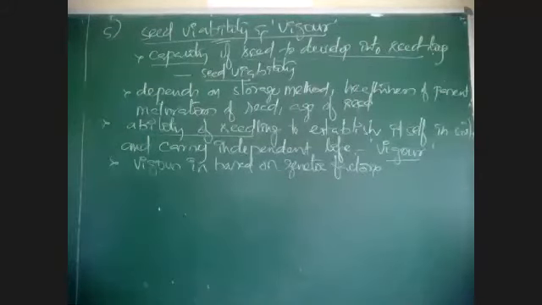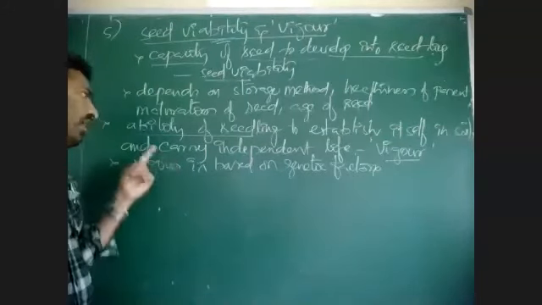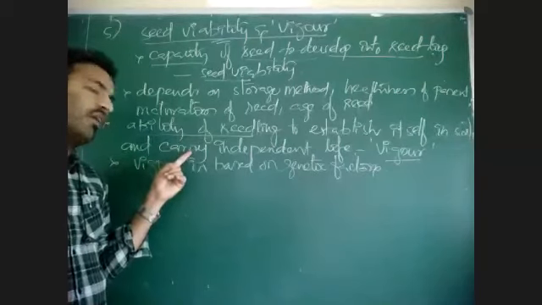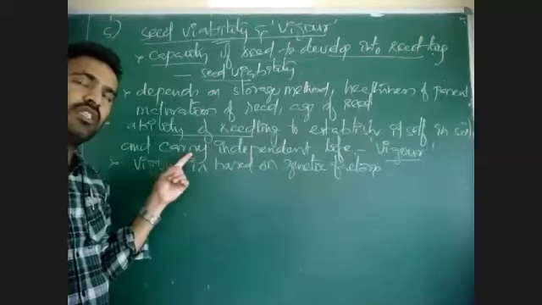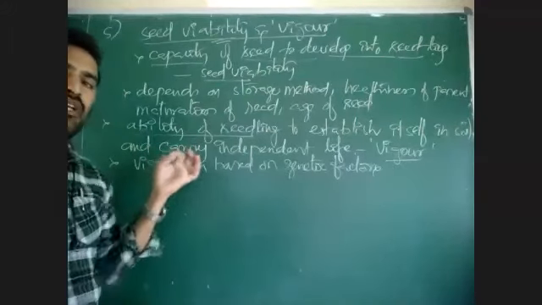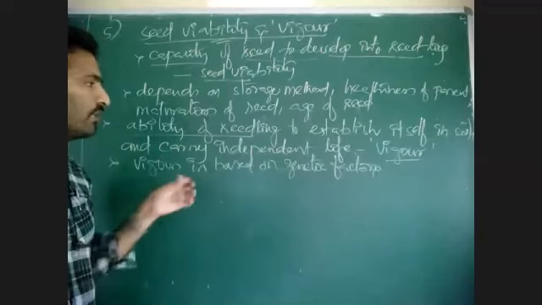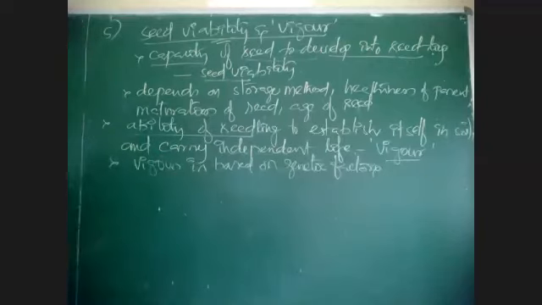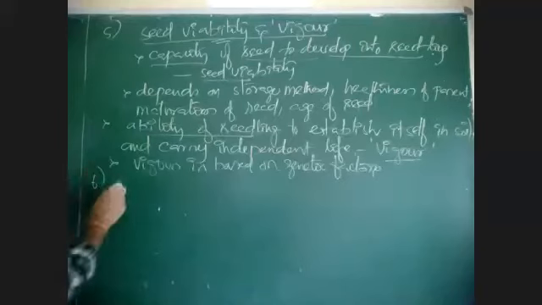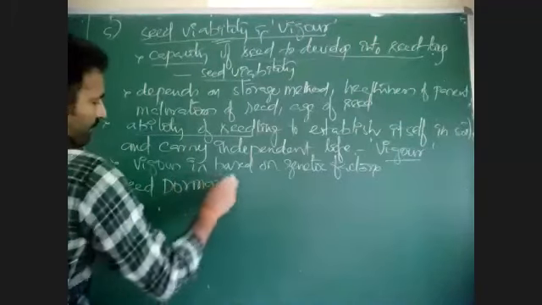Okay, what is the role of vigor? As it is able to establish itself in the soil and start its independent life, the seedling can choose a better place for living. Where favorable conditions are there, in that place it can grow better. That is vigor. Then the next property is seed dormancy.